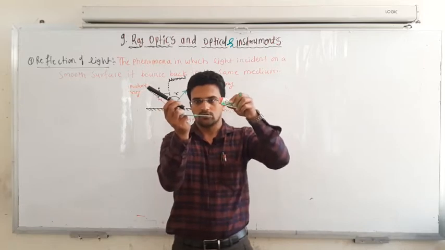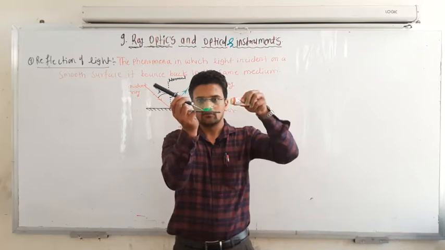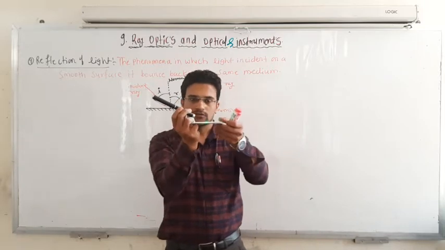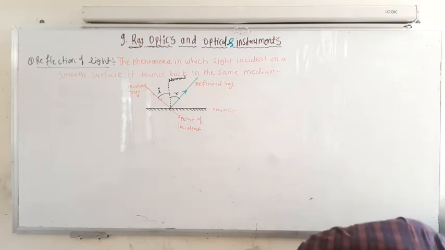Now it is exactly visible, you can compare this. This is the incident ray and this is the reflected ray. So this is reflection.